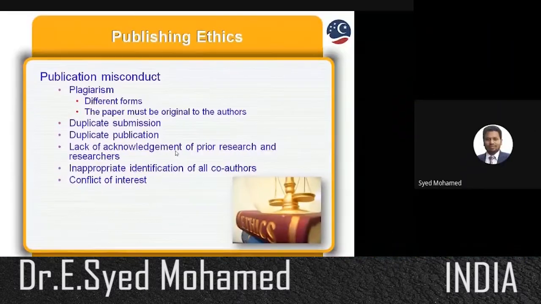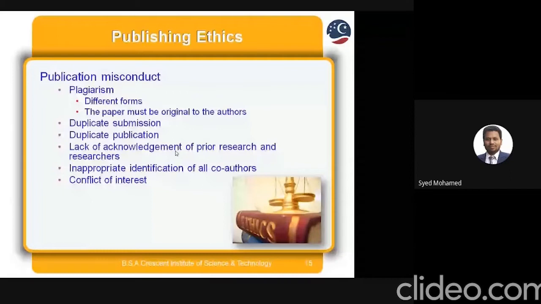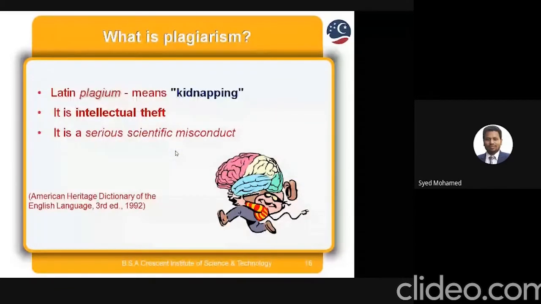...of the peer research and researchers, and inappropriate identification of all the co-authors and conflict of interest. So what is plagiarism? The important thing is plagiarism. Again and again, the importance is plagiarism, because without plagiarism, it seems very easy. We think that, but a lot of people are doing plagiarism only. Why? I will explain one by one.